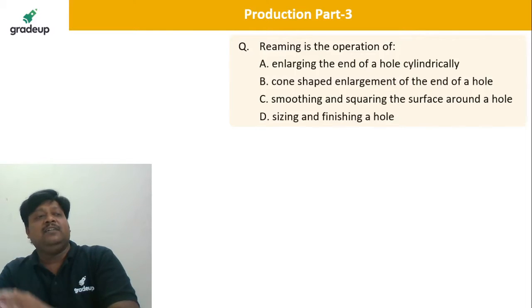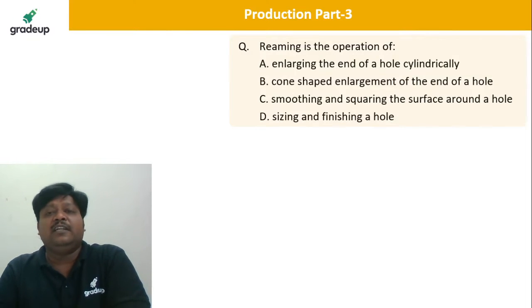Tell me, the first question is in front of you. Reaming is the operation of... Why is reaming used? What is the use of this operation? Enlarging the end of the hole cylindrically is not reaming, it is counter boring.